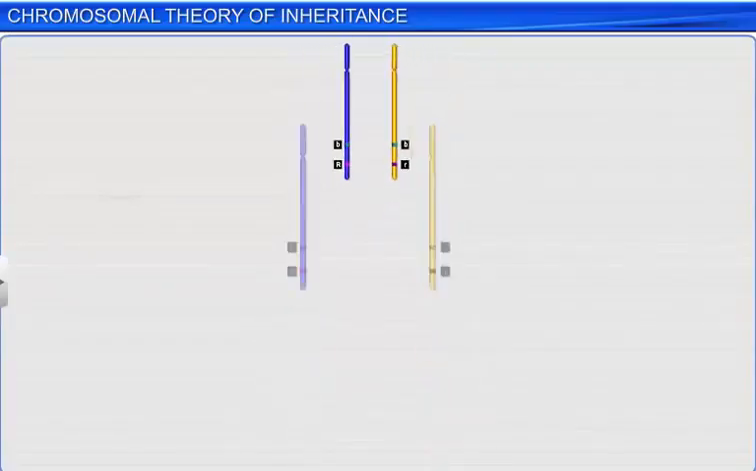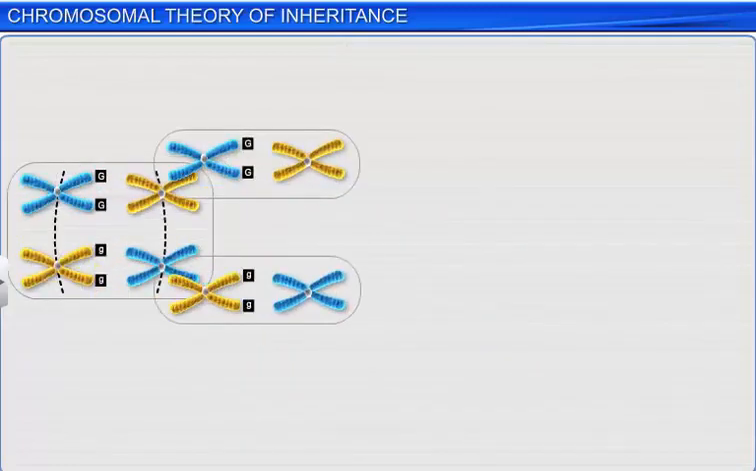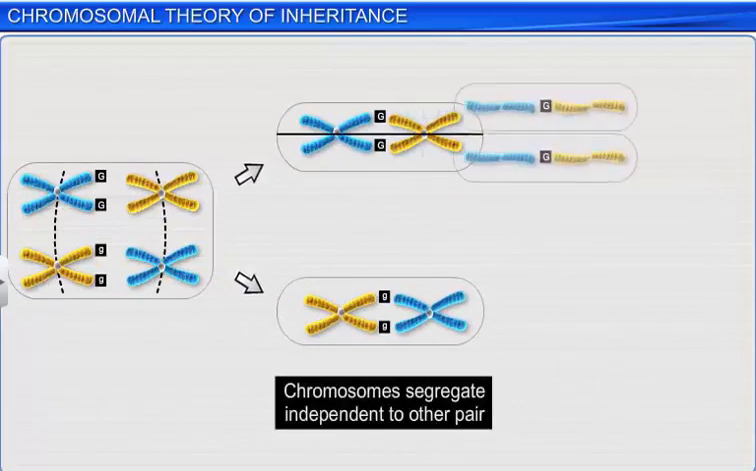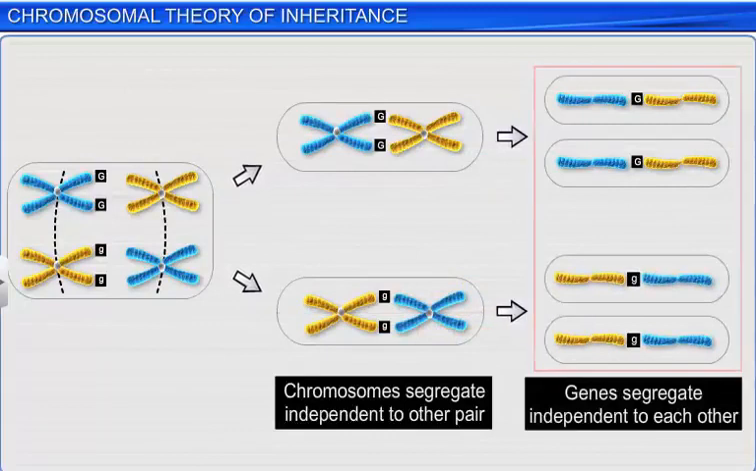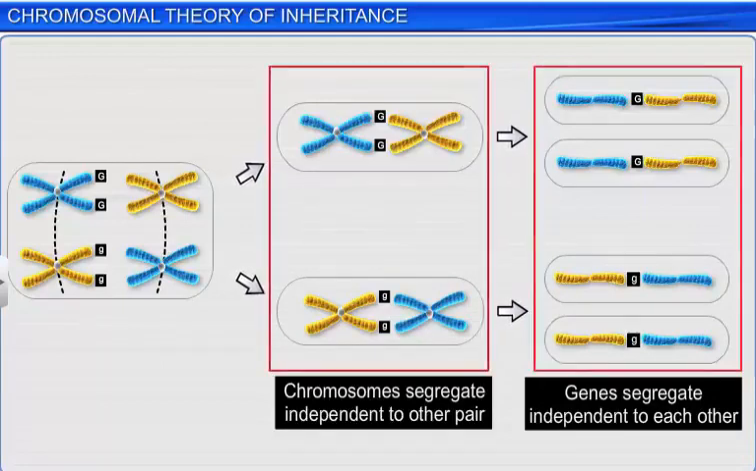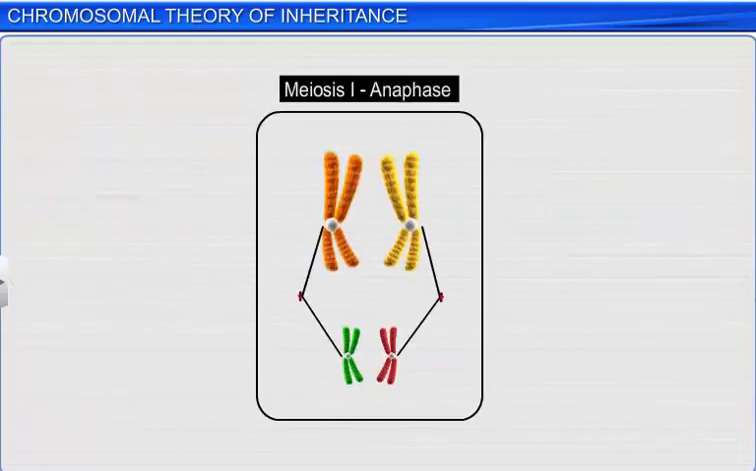Also, both chromosomes and genes segregate during the process of gamete formation, and only one of each pair is passed on to a gamete. However, they differ in the way they segregate. In genes, independent pairs segregate independently of each other, while in chromosomes, one pair segregates independently of another pair. Let's now study the behavior of chromosomes during cell division.